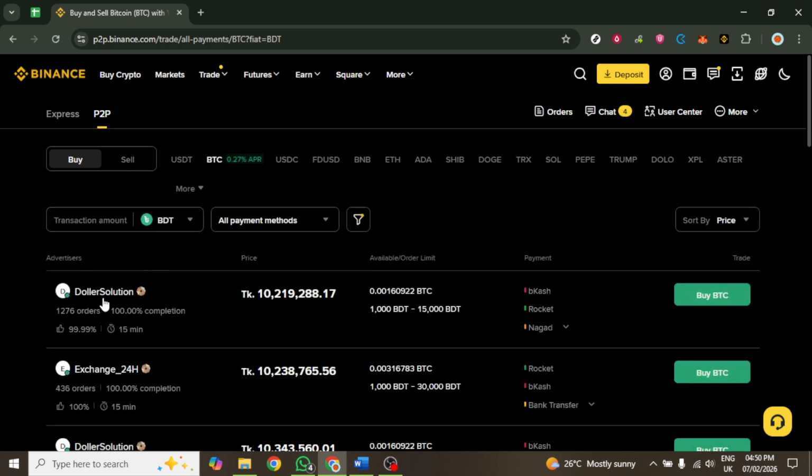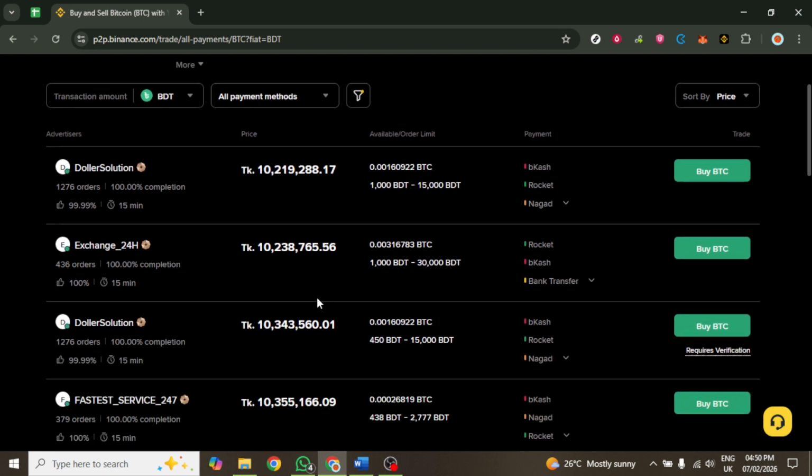This decision will guide the rest of your actions. Enter the amount of crypto you wish to trade, ensuring that you input the correct figures to avoid mistakes. Before proceeding, carefully confirm the order details displayed on the screen, as this will include information about the price and total amount. Following this, you will need to follow the payment instructions provided by the seller or buyer.